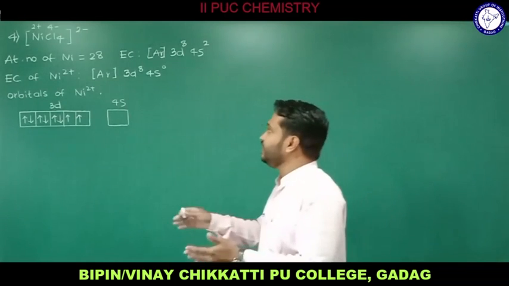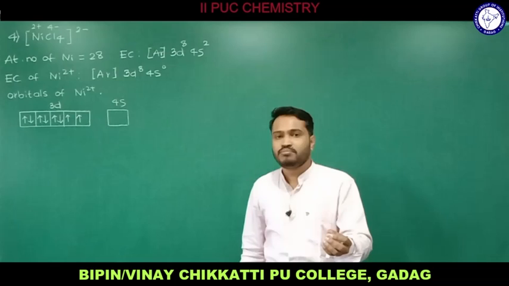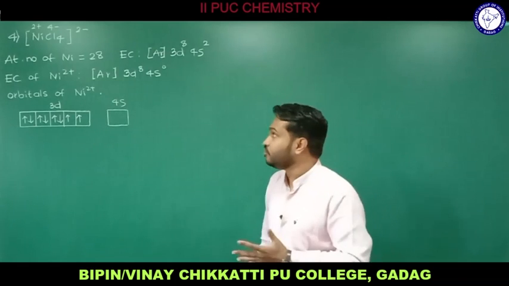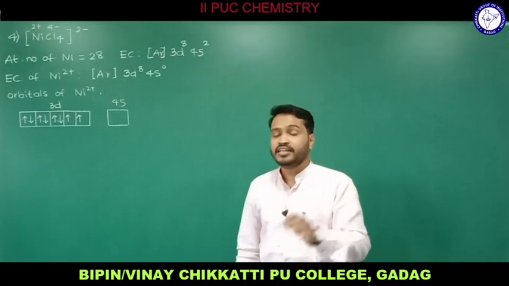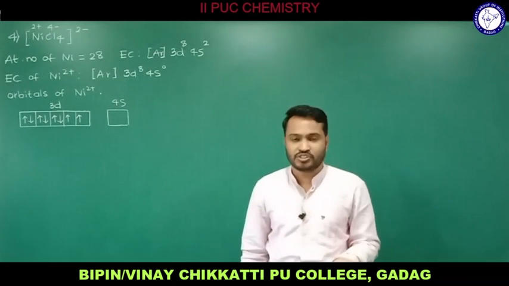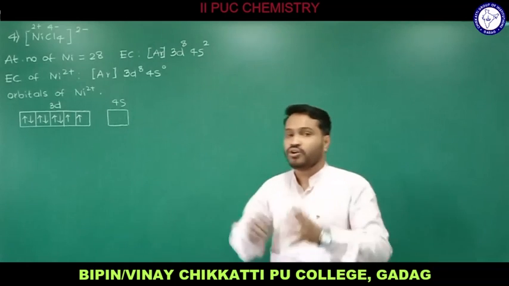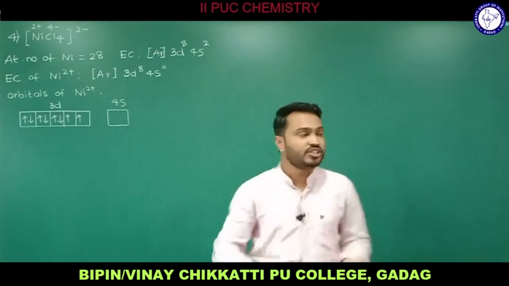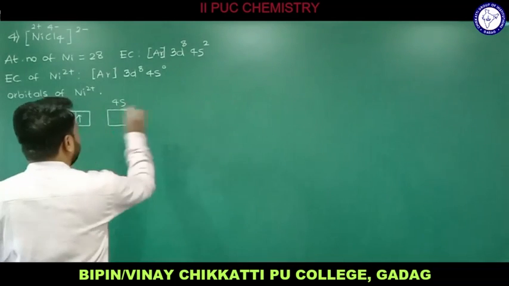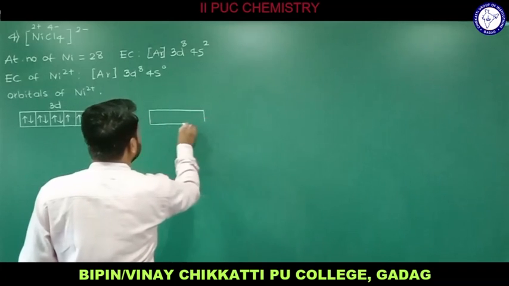As per the theory, since the coordination number is 4, the central metal atom has to provide 4 vacant orbitals. And the type of ligand is a weak ligand. Cl minus belongs to weak ligands, which means the pairing of electrons won't occur. Therefore we have only 1 vacant orbital, so I consider the next higher energy level. After 4s we have 4p. So now I consider 4p.